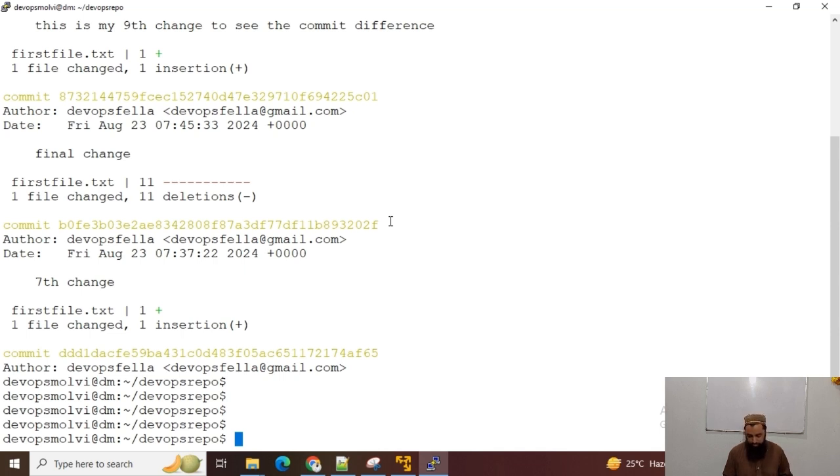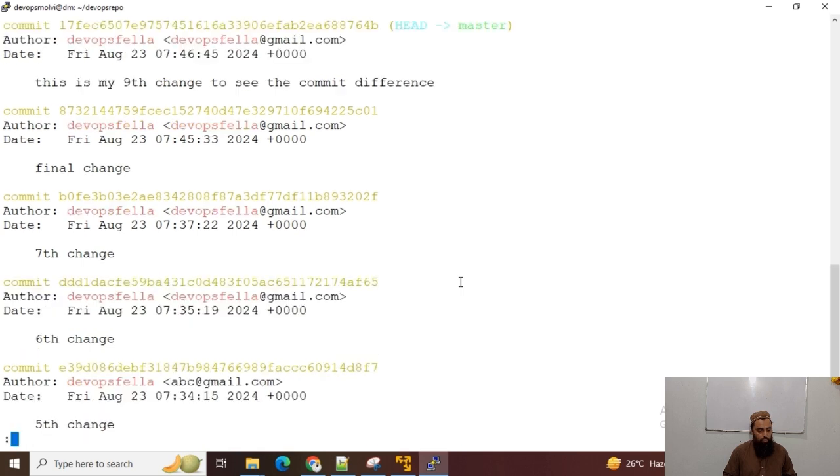For instance, if I want to see the author of the last commit, and I want to see all the commits from this author, then I can run git log --author equal to this. Now I have this DevOps fella author and I can see all the commits, though I have only this author.